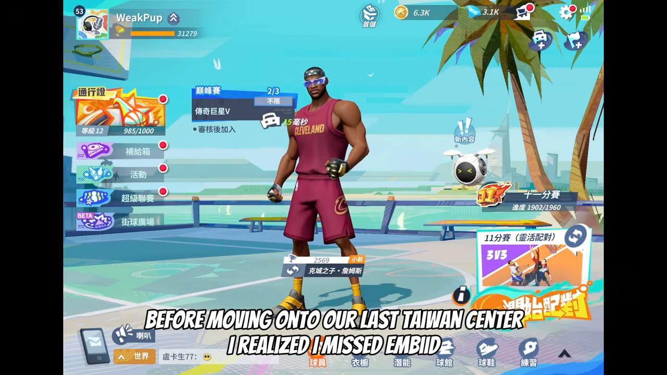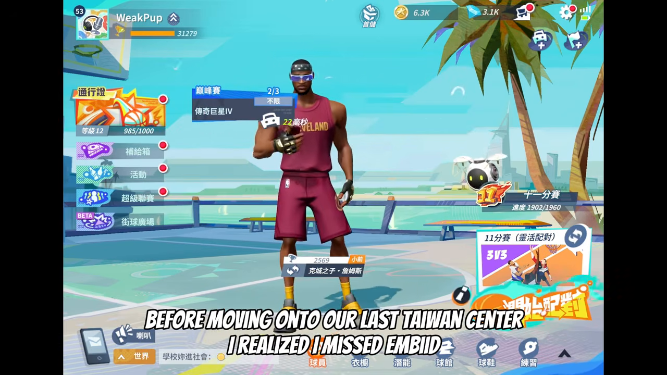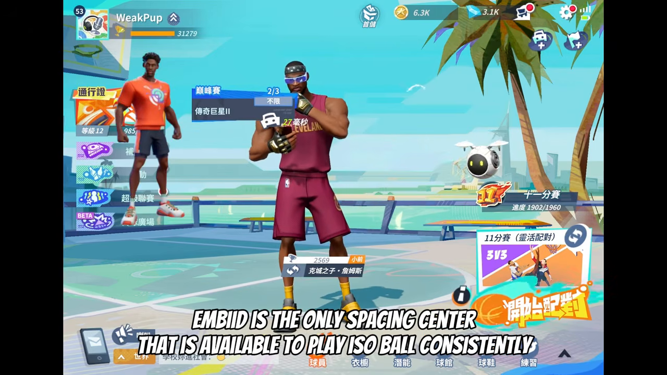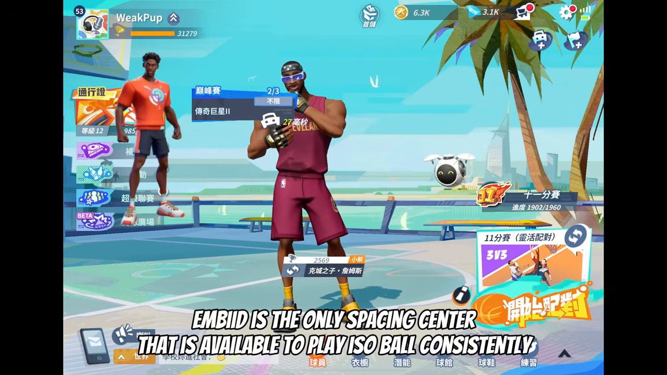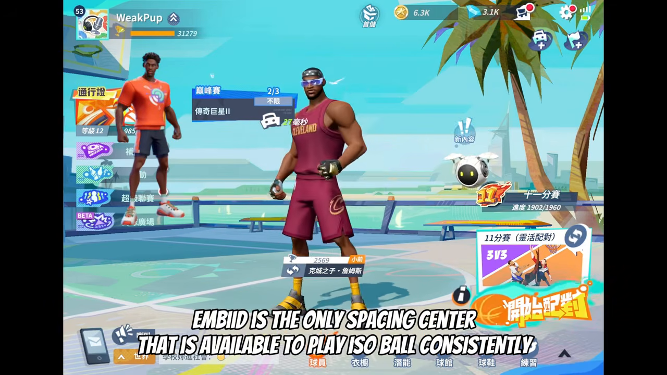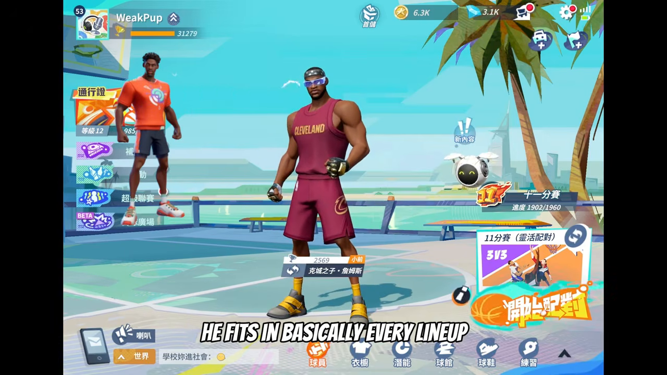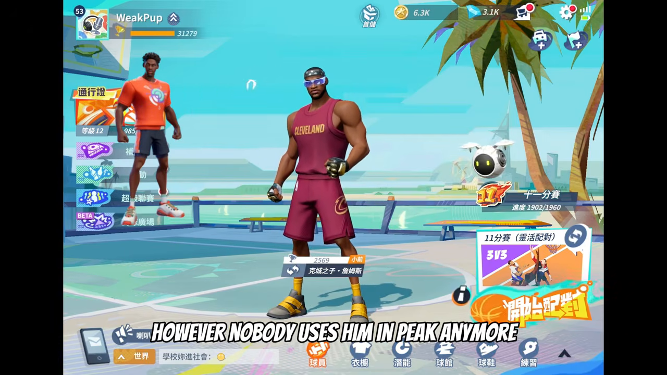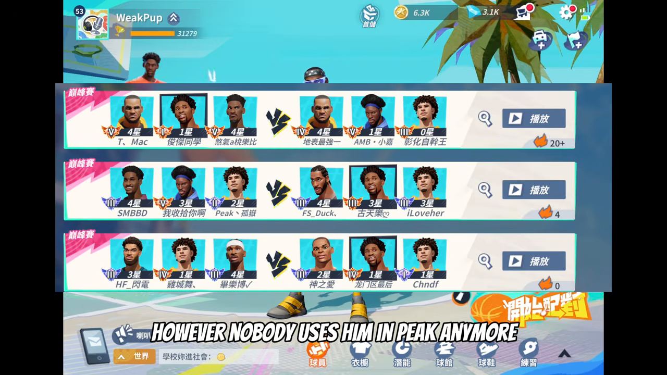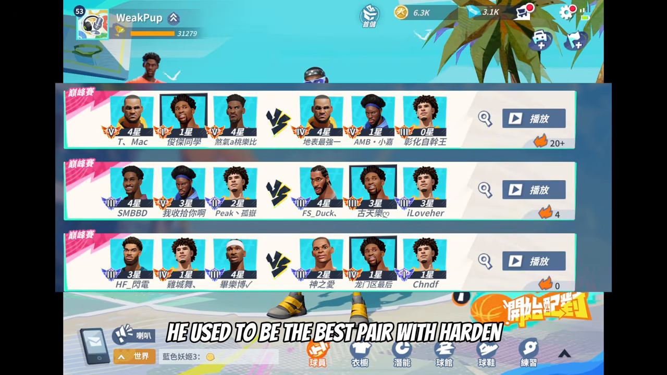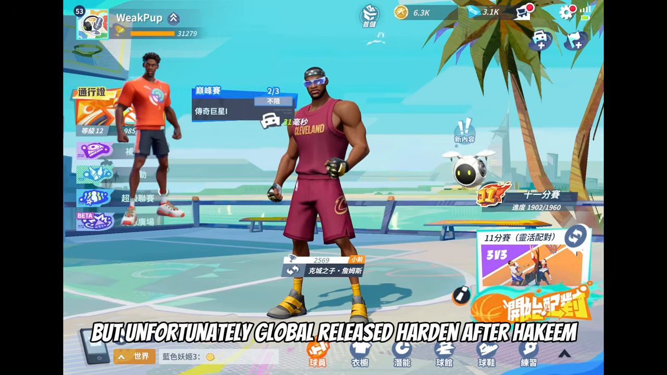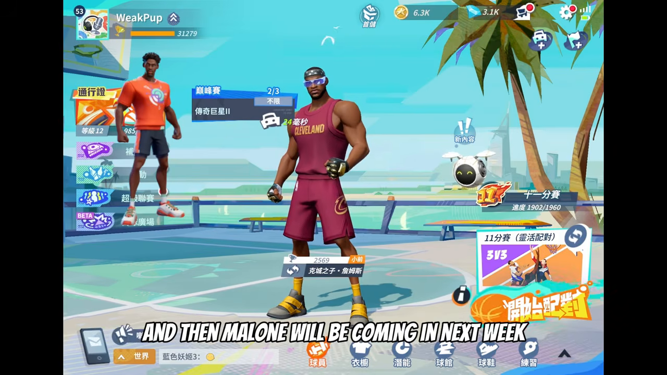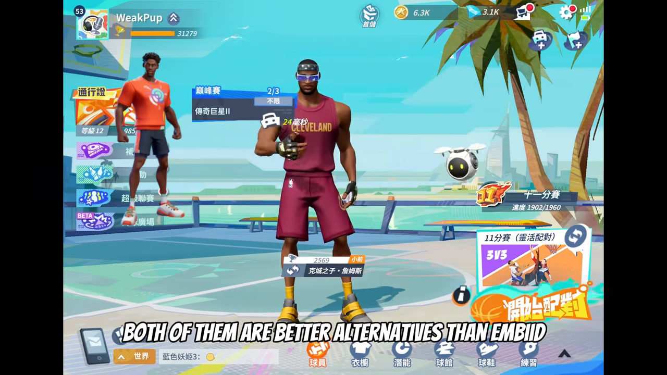Before moving on to our last Taiwan center, I realized I missed Embiid. Embiid is the only spacing center that is available to play ISO ball consistently. He fits in basically every lineup. However, nobody uses him in peak anymore. He used to be the best pair with Harden, but unfortunately Global released Harden after Hakeem. And then Malone will be coming in next week. Both of them are better alternatives than Embiid.